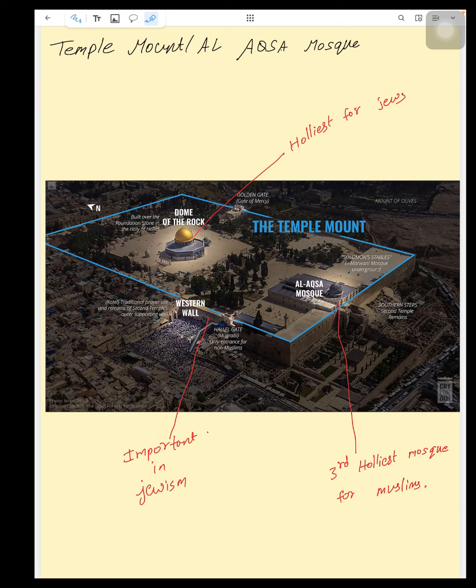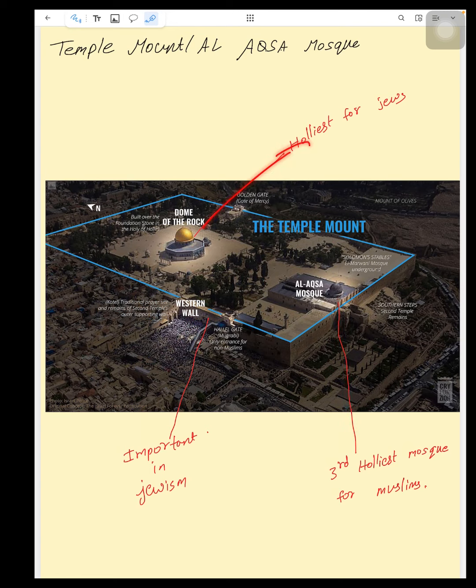This is the Jerusalem Temple Mount, or Al-Aqsa Mosque. See, here there is a Western Wall. This traditional prayer site is the remains of the Second Temple's outer supporting walls. Al-Aqsa Mosque is the third holiest place for Muslims. This Western Wall is the holiest place for Jews. And also the Dome of the Rock is a holy place. And this location is also important for Christians. From the Golden Gate, the Gate of Mercy.